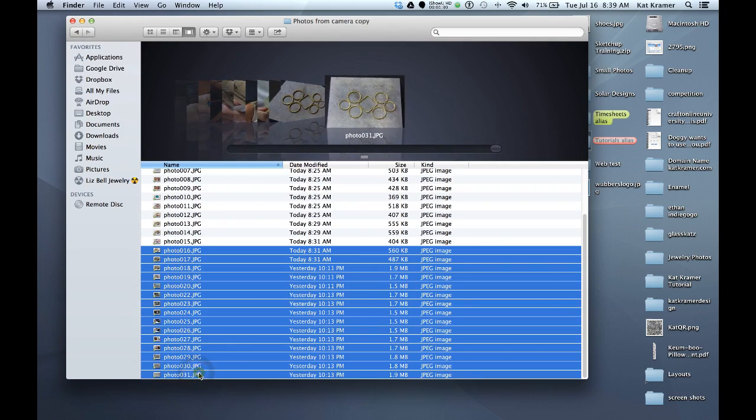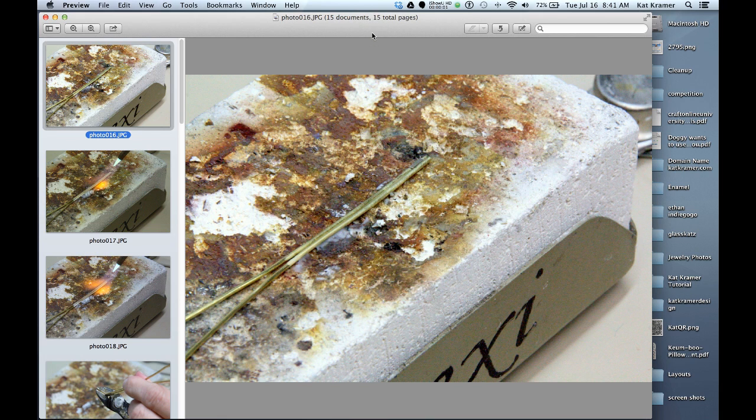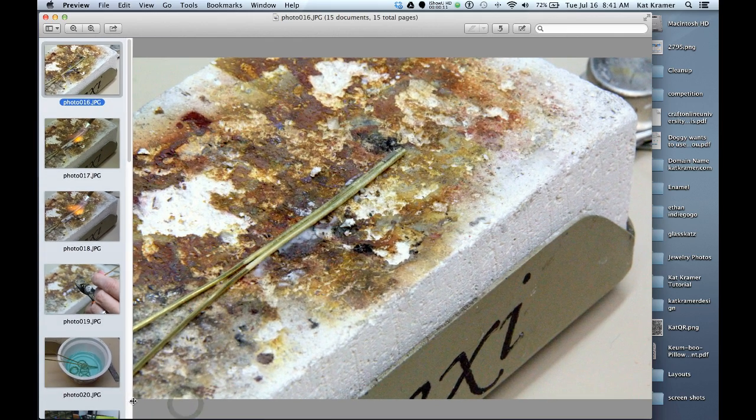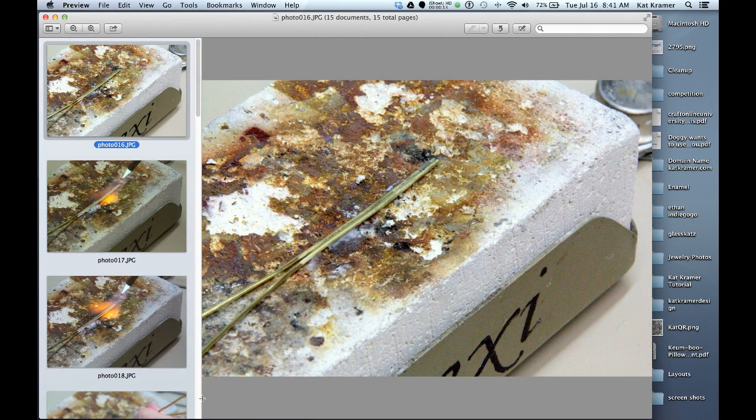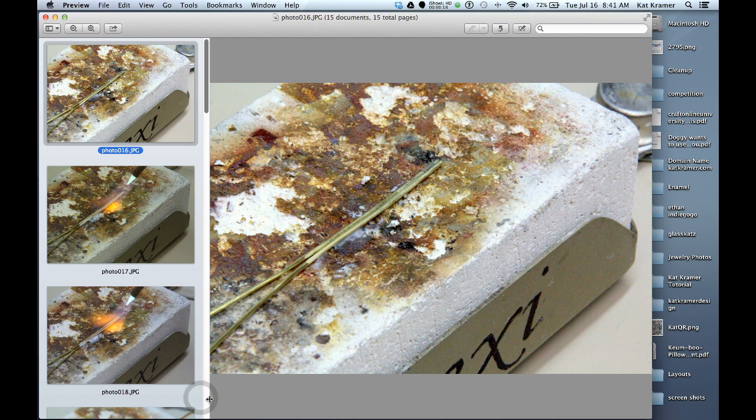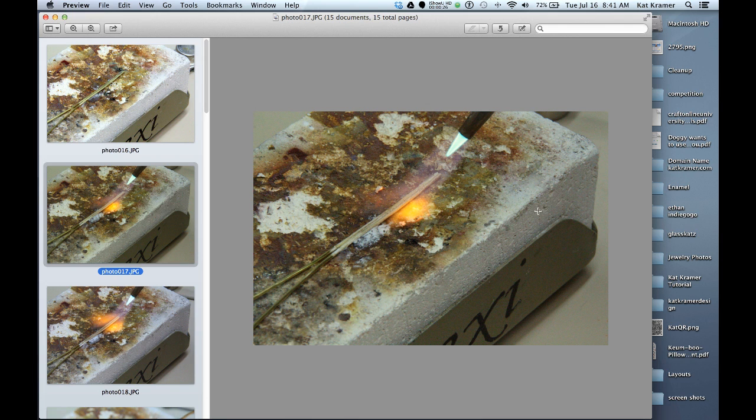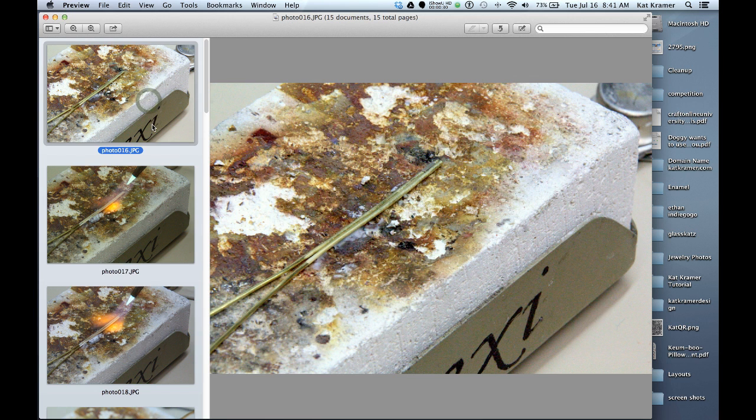ones that are adjusted. Okay, so I've opened the photos that I want to take a look at, and the first one has actually been corrected. So the picture that you're seeing on the screen is corrected. Again, I can make these thumbnails smaller by dragging. Hover until you see this little cross icon down here, and you can increase the size. This first photo, you can see everything. This is a white fire brick, and it's pretty bright. If I click on the second one, notice how dark it is, and the colors are just not quite right. So what we're doing is adjusting the color to match this previous one.